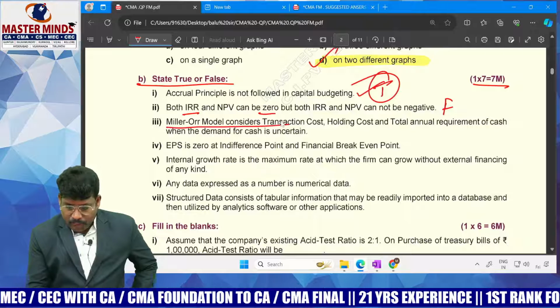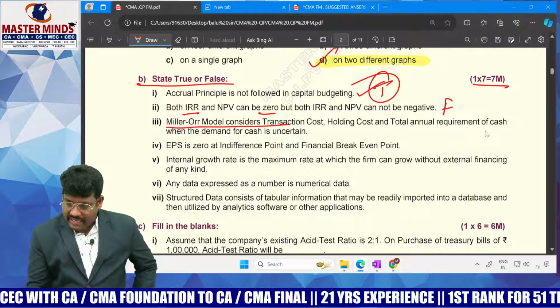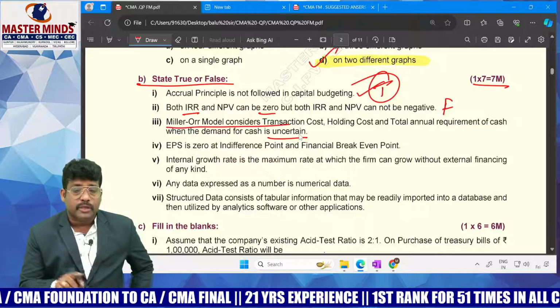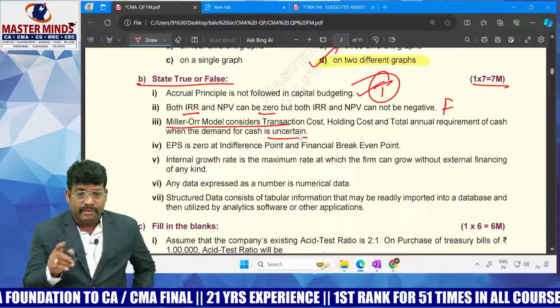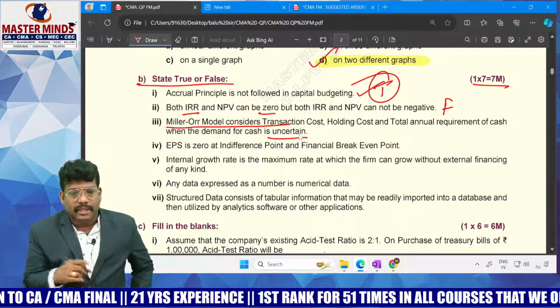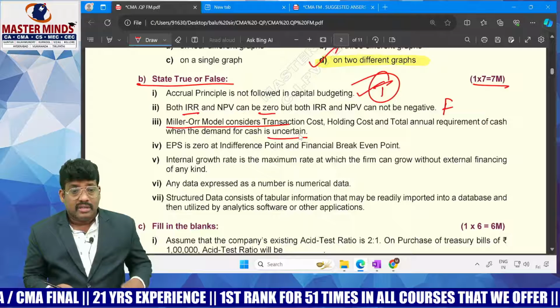Next, Miller and Baumol: transaction cost, holding cost, and annual cash requirement when cash flows are certain. The Baumol theory projects that future annual cash requirement is well known in advance, which means there is no uncertainty. Certain. That is the Baumol theory. Miller theory means cash inflows can never be certain.